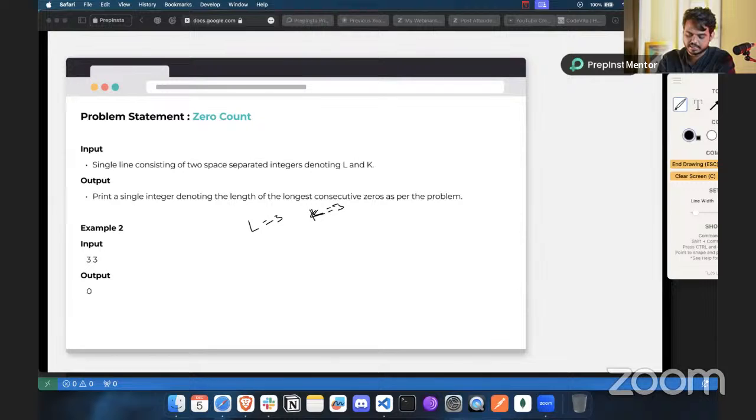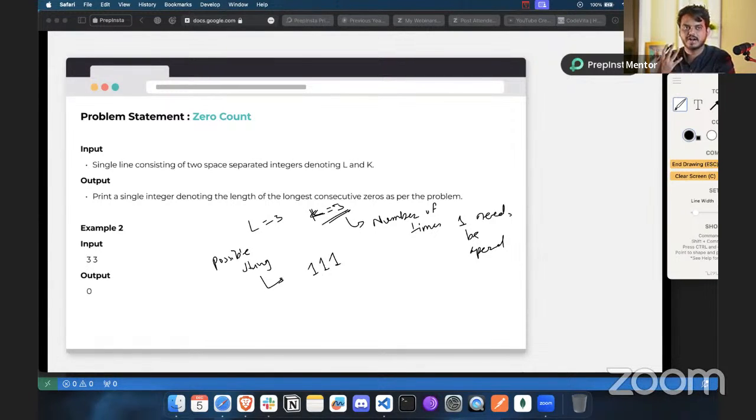This condition says that K represents the number of times 1 needs to appear, which is 3 times, and so the possible string is 1, 1, and 1.